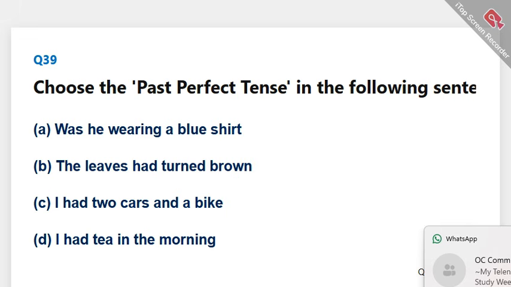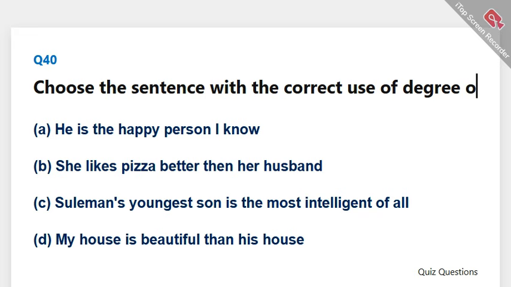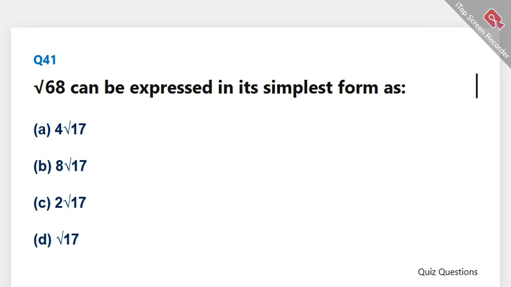Choose the past perfect tense in the following sentence. The correct answer is B. The leaves had turned brown. Choose the sentence with the correct use of degree of comparison. The correct answer is C. Suleiman's youngest son is the most intelligent of all. Square root 68 can be expressed in its simplest form as. The correct answer is C. 2 square root 17.